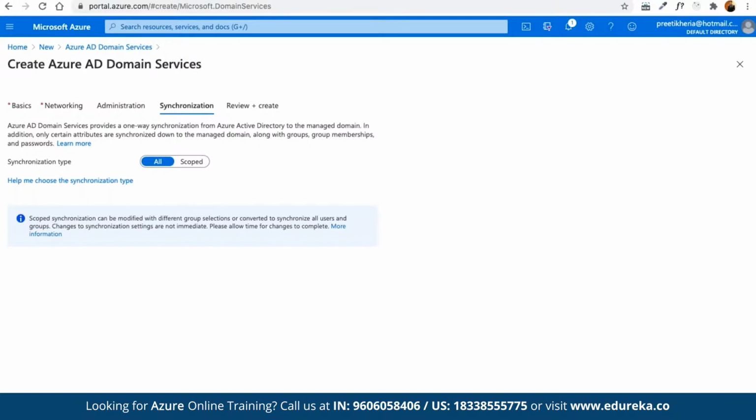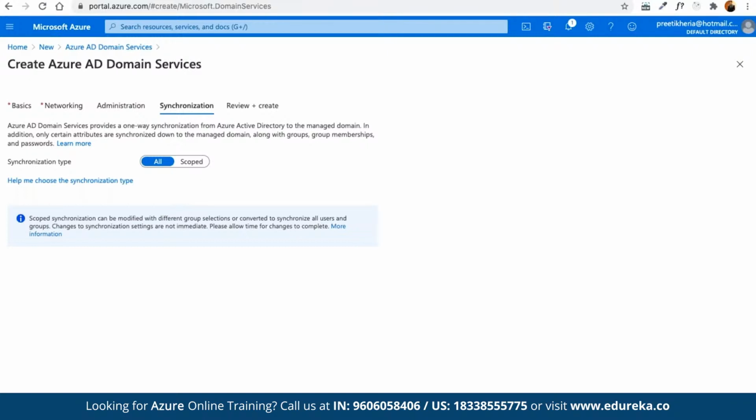So scoped synchronization is a great option if we already have a large directory, but only a small group or a number of users who need to use Azure AD domain services. Using scoped synchronization, we can select a few groups, and that's going to decrease the amount of time it's going to take for our managed domain to be up to date with the AD directory. And once we have chosen the directory, then here we can click on next.